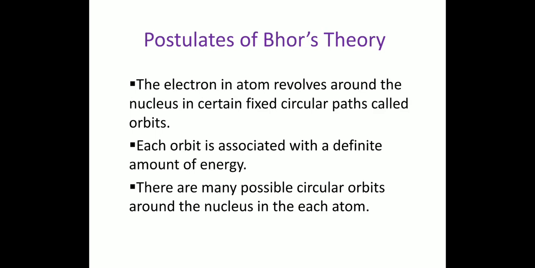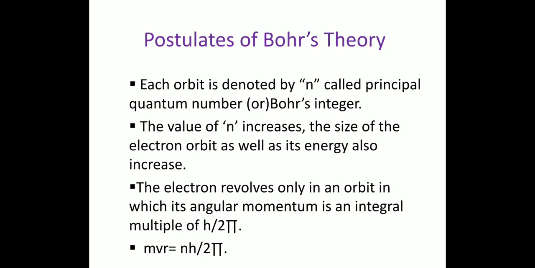There are many possible circular orbits around the nucleus in each atom. Each orbit is denoted by small n, that is called the principal quantum number or Bohr's integer. For example, if n equal to 1, the orbit is the first orbit or K shell.